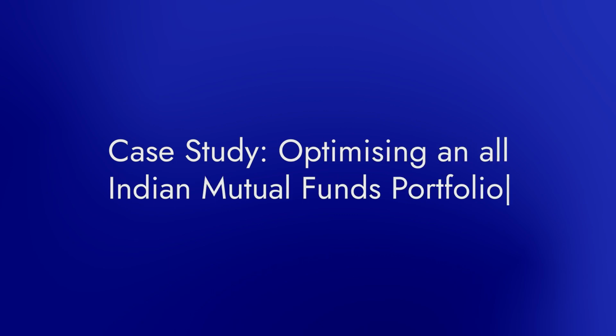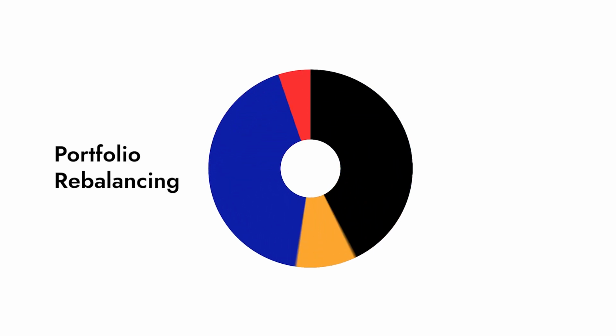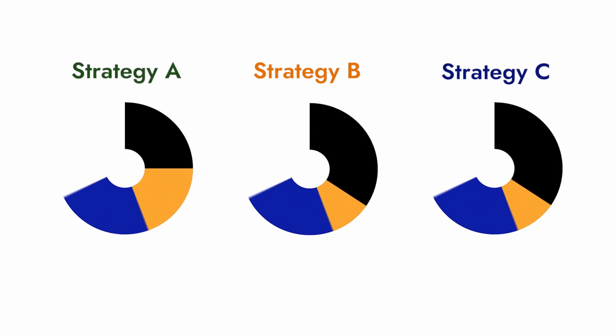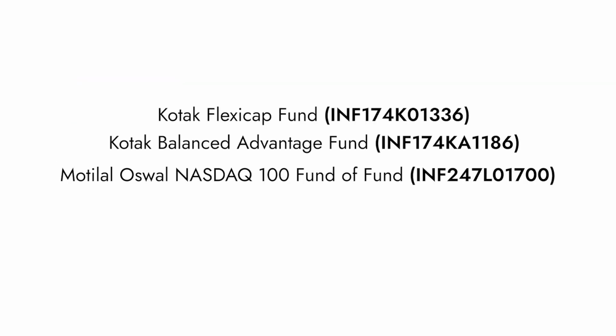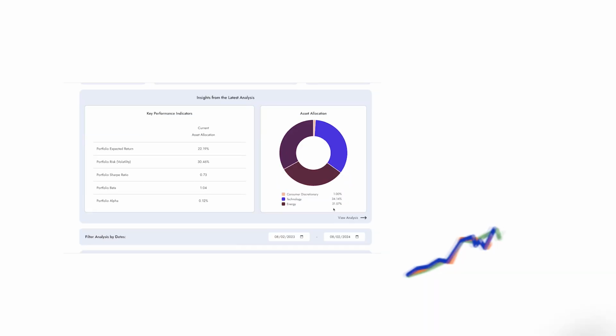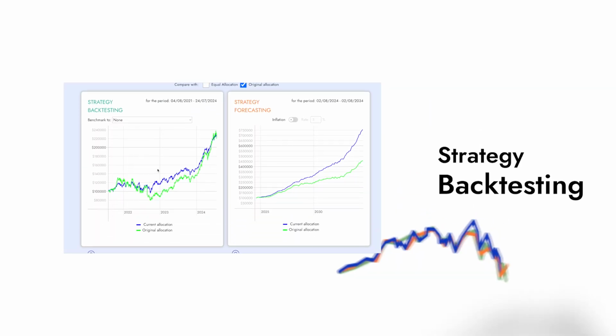Today, we're going to talk about optimizing an all-Indian mutual funds portfolio. This case study explores the concept of portfolio rebalancing and its impact on portfolio performance. We'll compare 3 allocation scenarios applied to a portfolio containing 4 popular Indian mutual funds from June 2021 to June 2024. To ensure our analysis reflects real-world market conditions, we will utilize DiversiView's strategy backtesting feature.